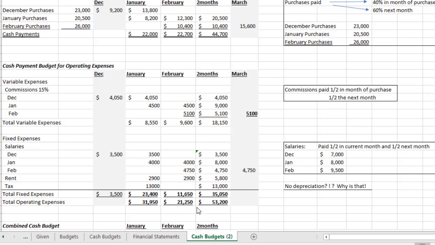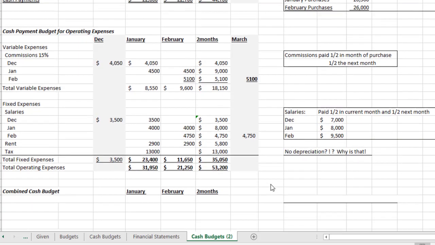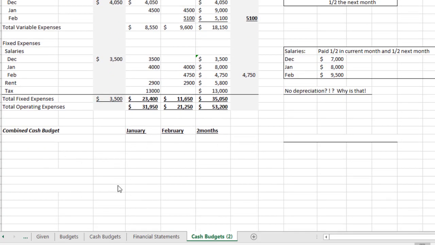Now let's put this together. We have cash coming in with the cash collection budget. We have cash going out with cash payment budgets for material and operating expenses. Let's put them together in a combined budget to see if there's any months where we fall short.